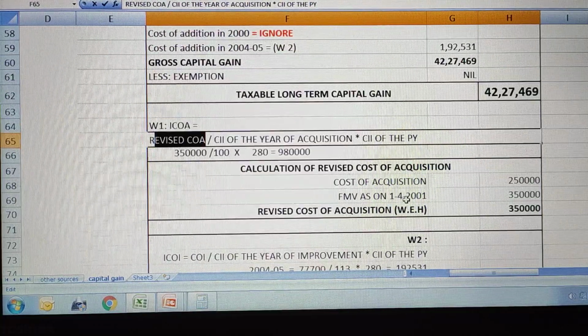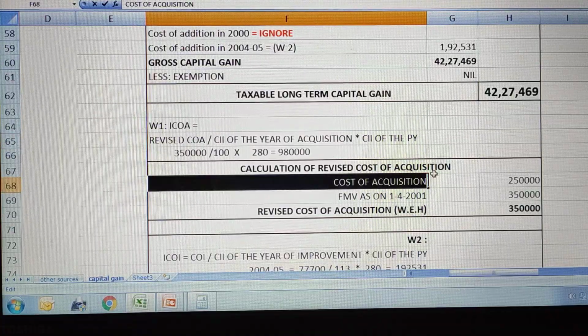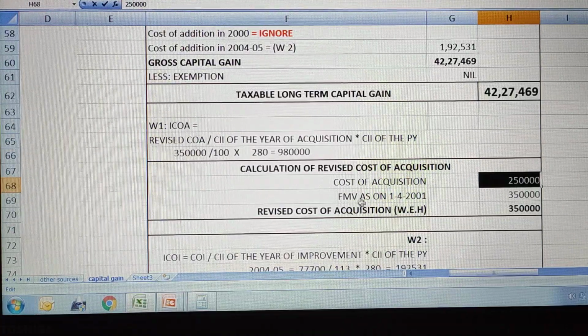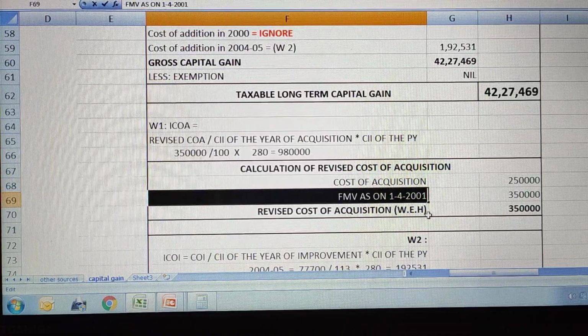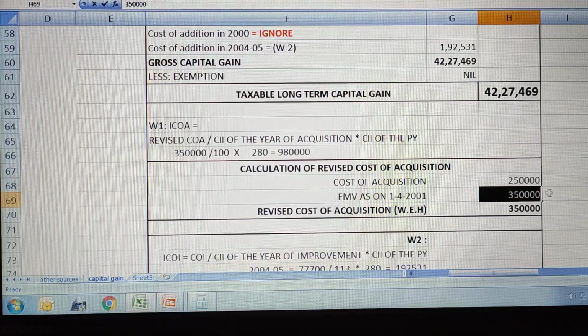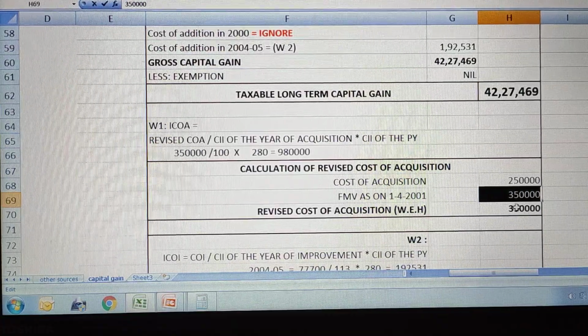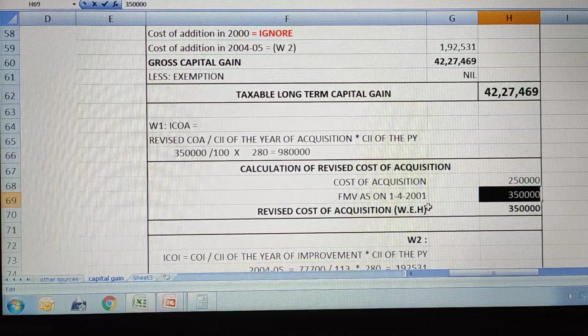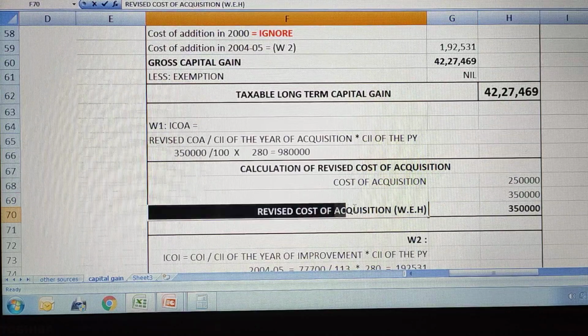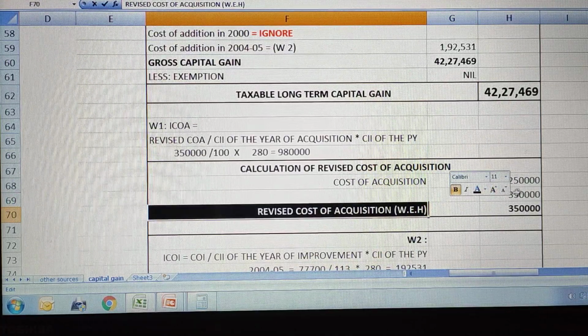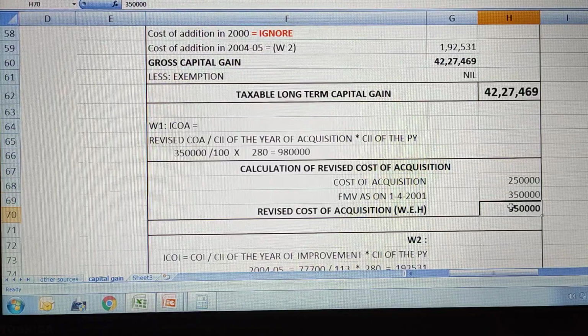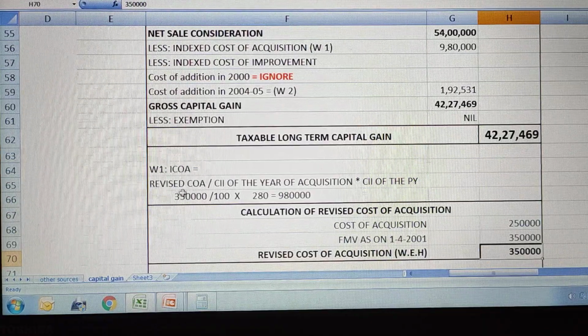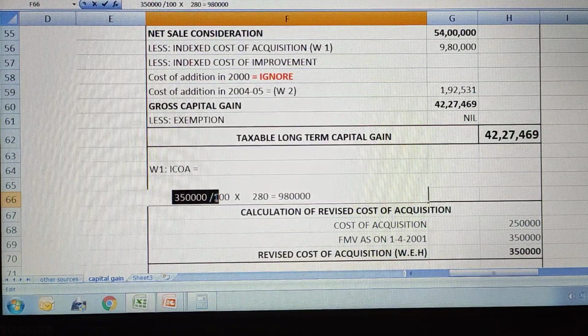So let us see how to calculate this. The cost of acquisition is 2,50,000, as we saw. The fair market value as on 1st April 2001 is 3,50,000. Whichever is highest among these two will be considered as the revised cost of acquisition. So among these two, the highest is 3,50,000. So 3,50,000 is the revised cost of acquisition.